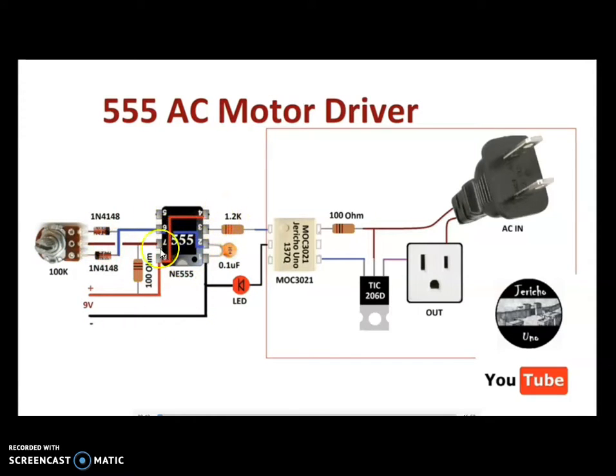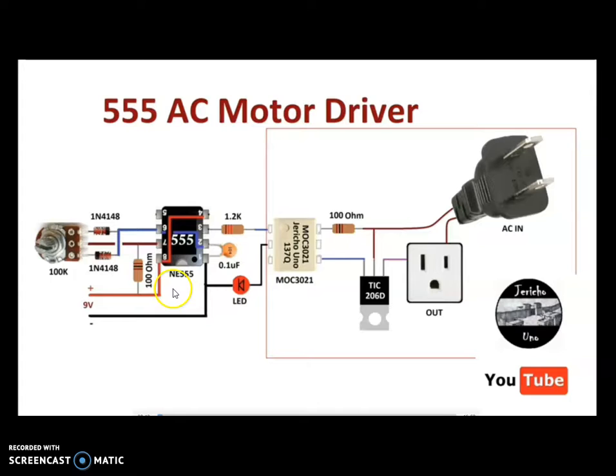See, here a 555 timer IC is used. Is any activation signal used? Pins 2 and 6 are shorted. If we make the short circuit, this is called astable. If I do not short 2 and 6, and externally give a signal, a negative signal, to pin number 2, that is called monostable. That's all. This is the difference between astable and monostable.